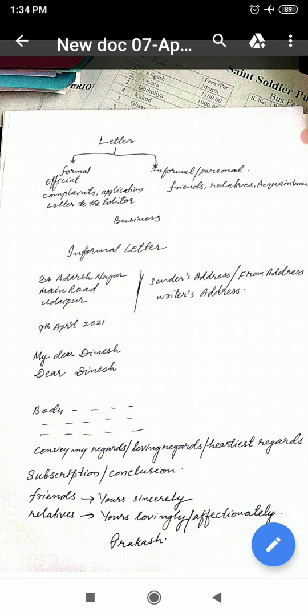First, we have to write the address on the top left of the page. It includes house number, flat number, plot number, etc. and place, just like the example given in the page. 84 Adarsh Nagar, Main Road, Udaipur, Rajasthan. This is the way to write the address. It must be on the left top, after the margin, close to the margin.